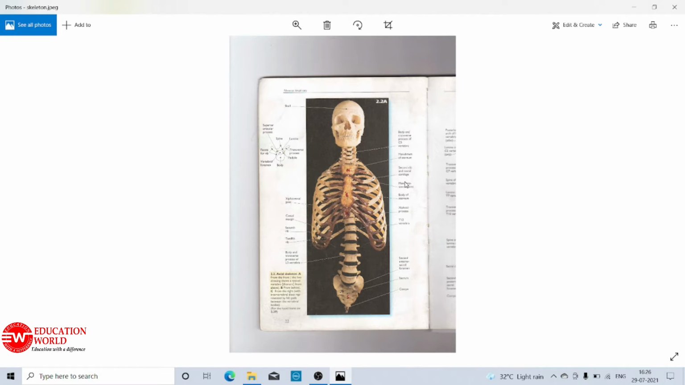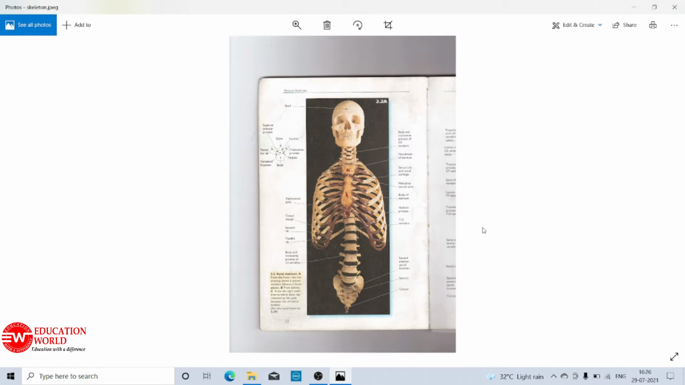And today I will discuss with reference to the axial skeleton. In the last lecture, I discussed the types of skeleton, that is axial as well as appendicular skeleton, and today I will discuss the details of the axial skeleton in human beings.